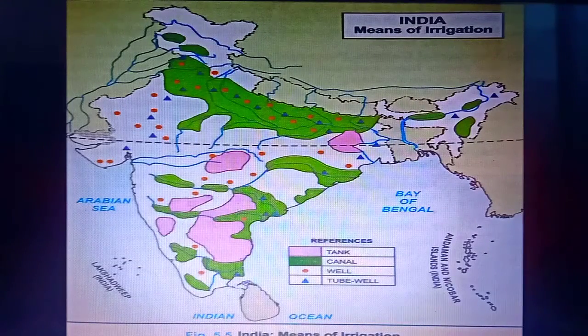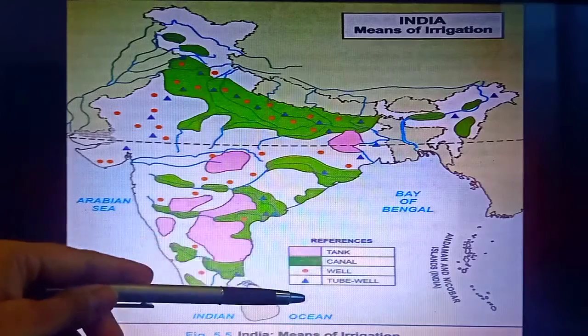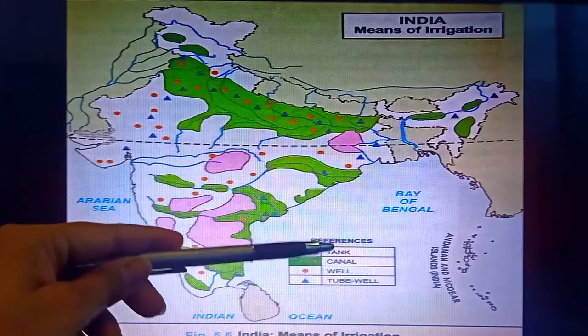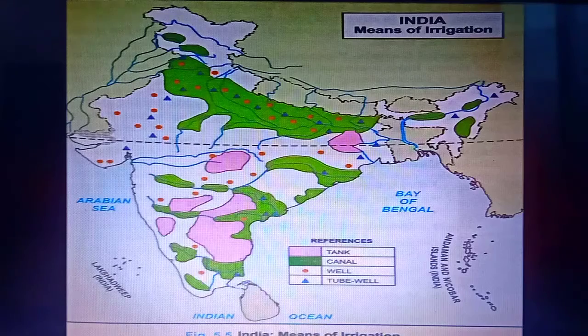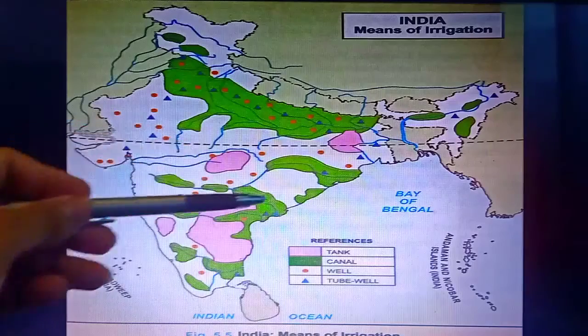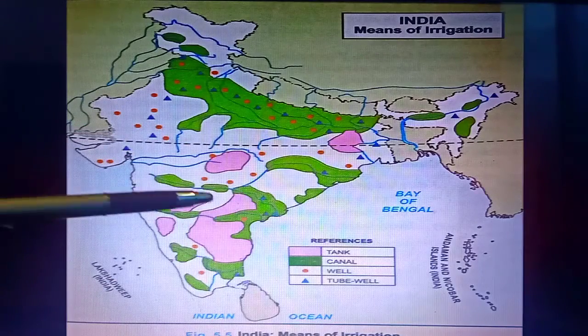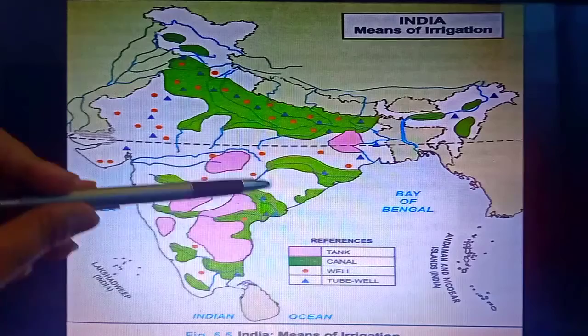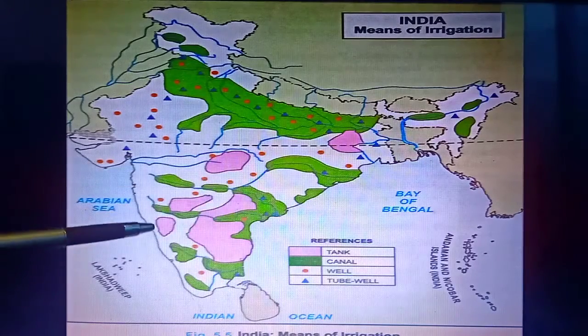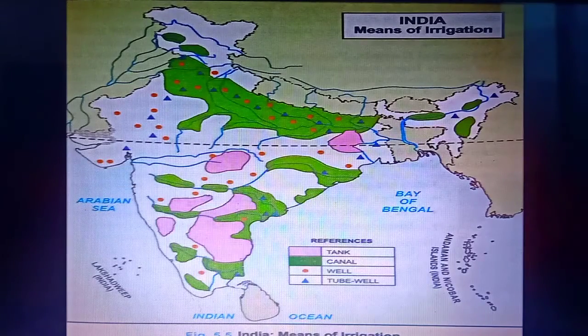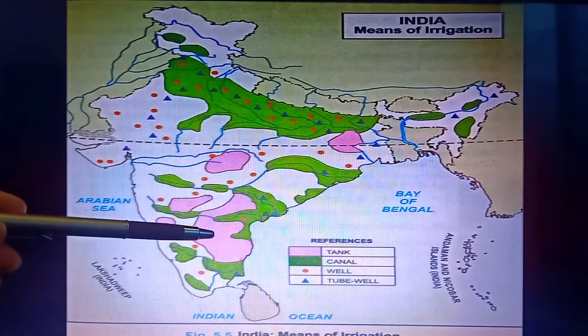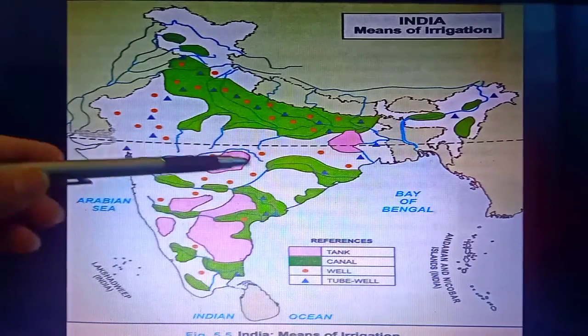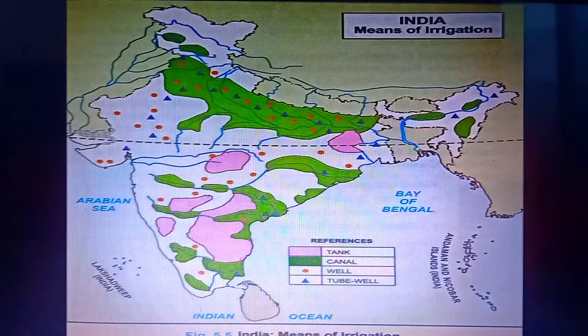This is the map also given in your book. So here is the legend, the index given, that the pink color shows the area under tank irrigation. The green color indicates the area in India under canal irrigation. So now children, see, pink you will specially find in the areas which are rocky plateau region. Just now I told you South India is a plateau and it's very suitable because they have natural hollows or depressions which are filled by rainwater during monsoon. So in South India you will see tank irrigation is much prevalent.